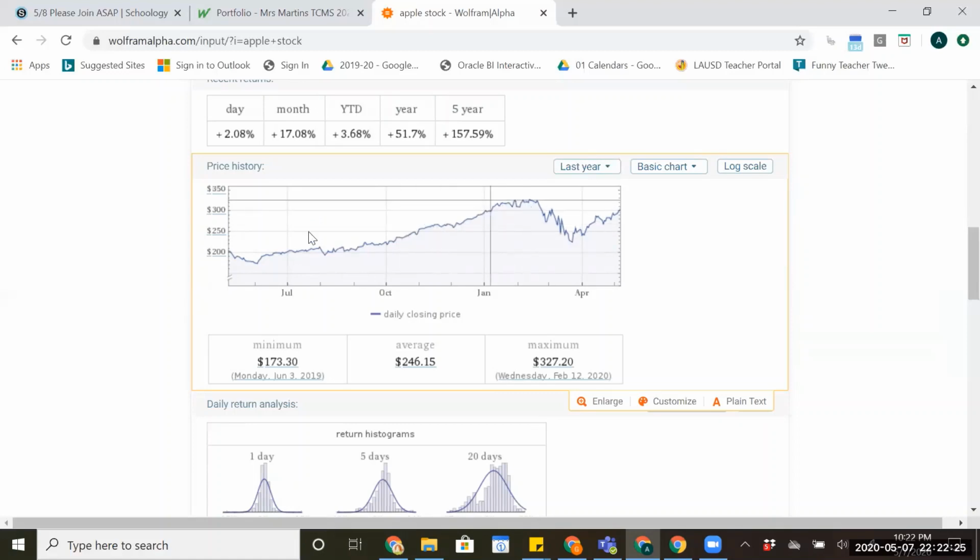And what that means is if I had purchased stock in July, I bought them for $200 a share. So if I bought one share of Apple for 200 bucks, today I could have sold it for $303. $303 from the 200 I invested, it means I made 100 bucks, okay, $100 profit. You guys have talked about profit before, I'm sure, in econ. All right, so that's how the stocks work. You buy them at a certain price, and it's kind of like those of you who are involved with reselling on eBay or OfferUp, right? You buy something at one price and you try to resell it at a profit.